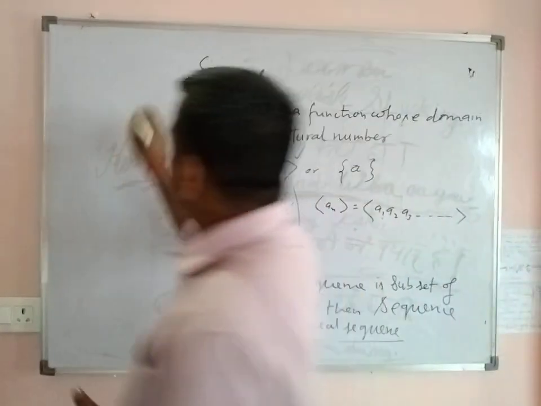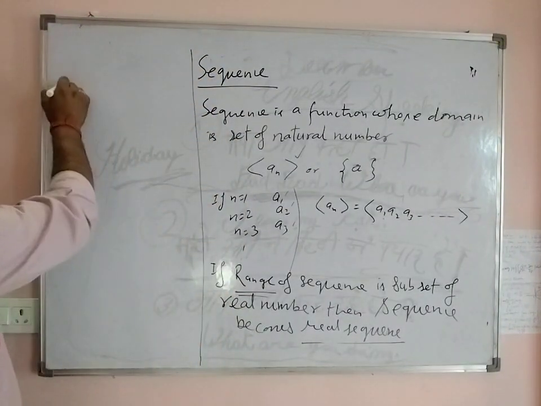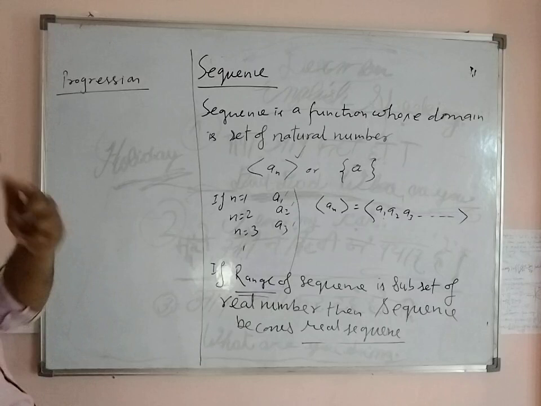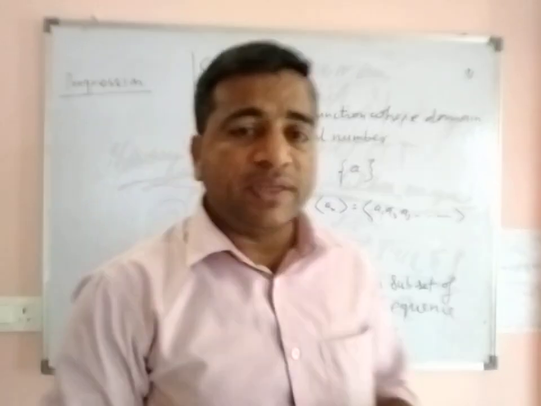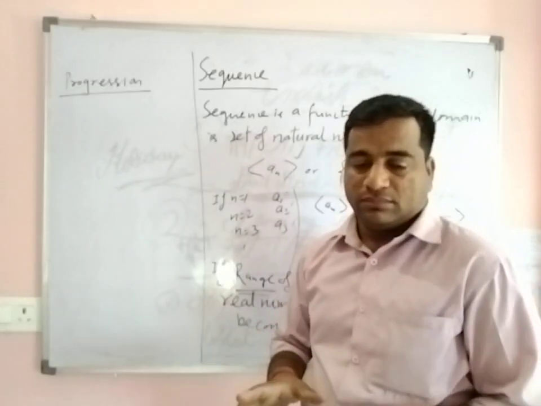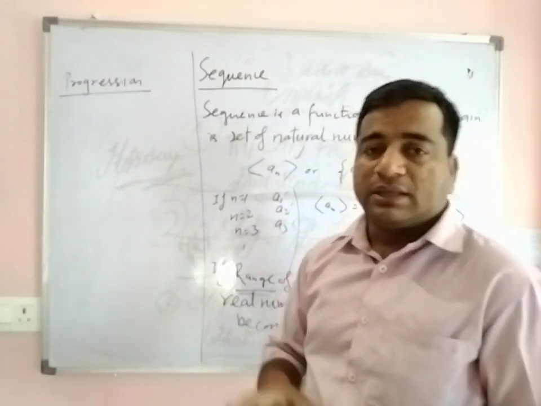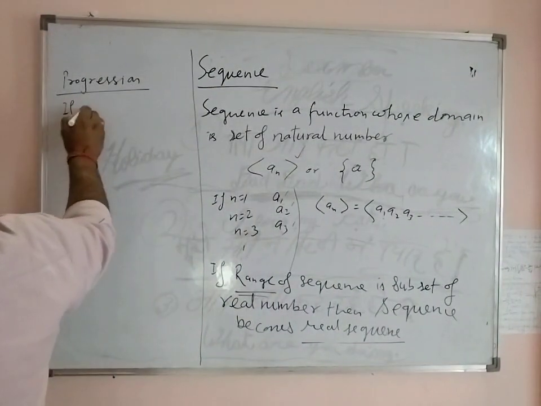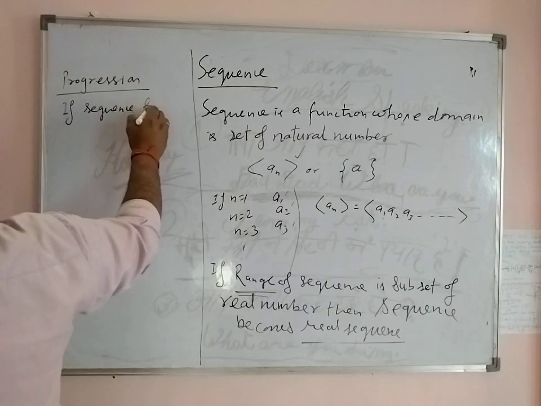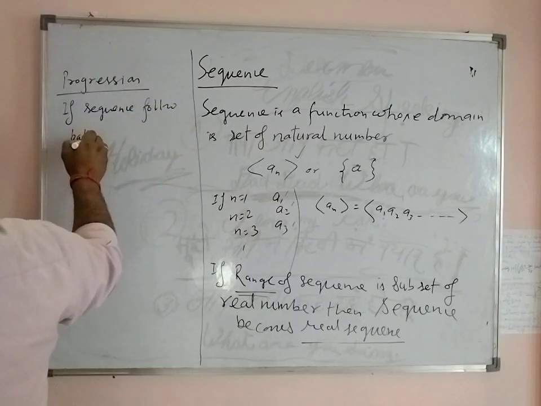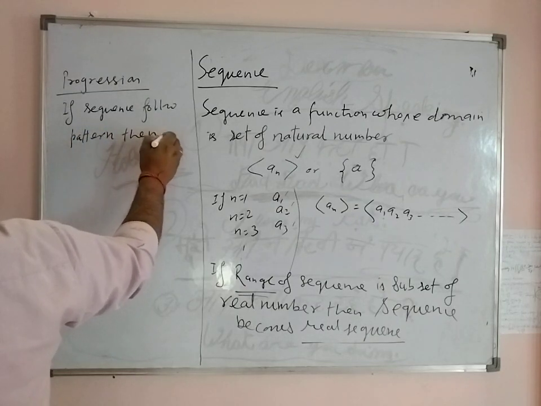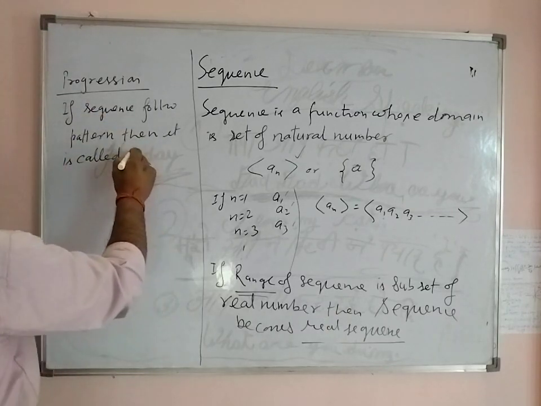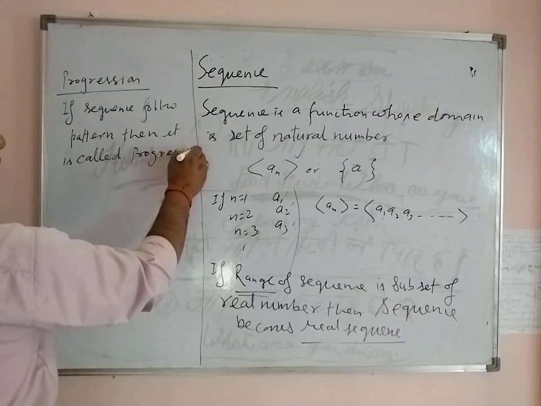So, what is progression? A progression is when a sequence follows a pattern. If a sequence follows a pattern, then it is called a progression.